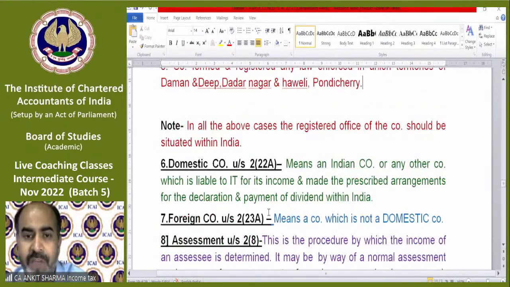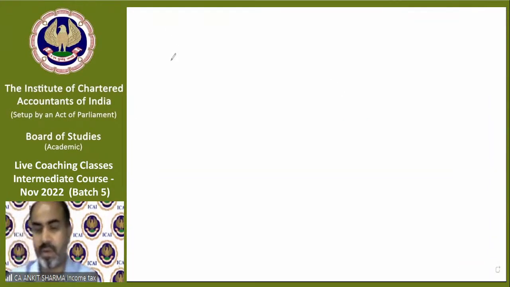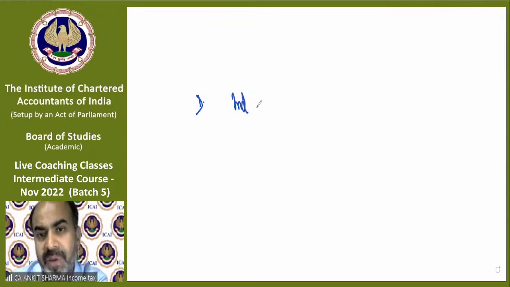Now, the definition of domestic company. What is the meaning of a domestic company and what is the meaning of a foreign company? It's very simple. All Indian companies are automatically treated as domestic companies. This is a universal rule. All Indian companies are domestic companies.